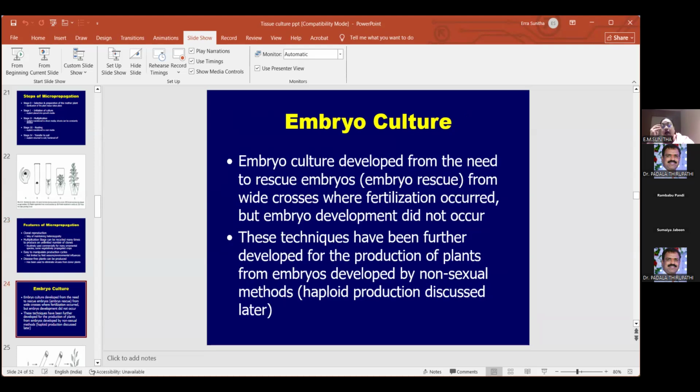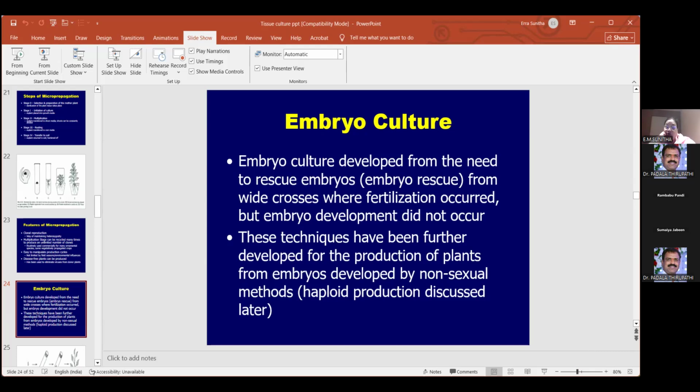Next, we have embryo culture. In embryo culture, you can rescue certain embryos. Suppose you have certain plants, from that you take the embryo directly, and do tissue culturing. So you will be getting the plants. Here you have to learn certain things. For certain types of plants, they do the rescuing of the embryo.